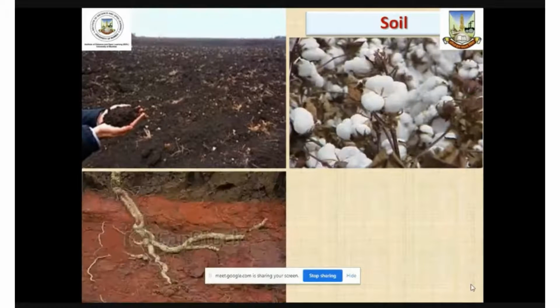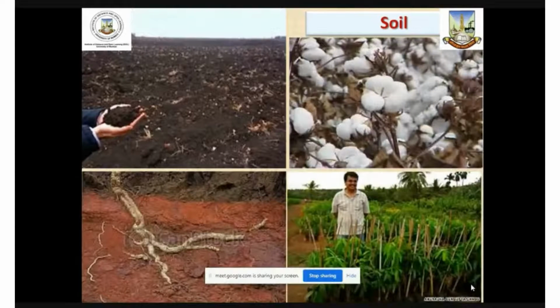If we talk about various types of soil in different parts of the world, we find that some soils are better for a particular crop, and some soils are not favorable for a particular crop. This is because every type of soil has unique characteristics which favor a particular crop production. For example, in this picture we find that black regur soils are very much favorable for growth of cotton, and therefore it is also called cotton regur soil.